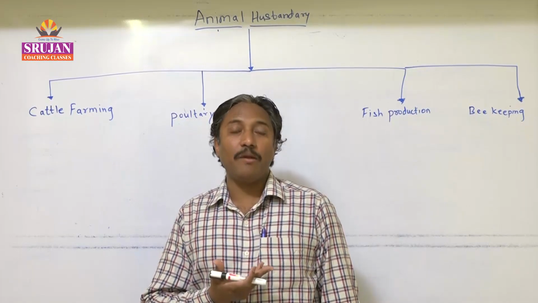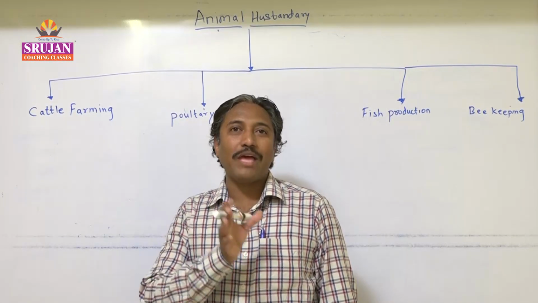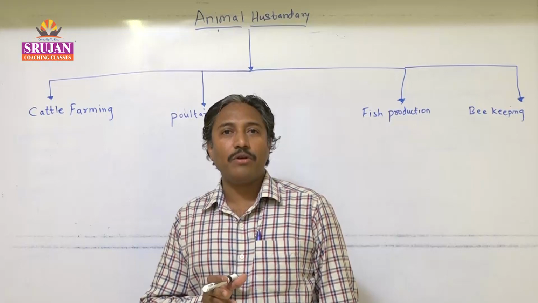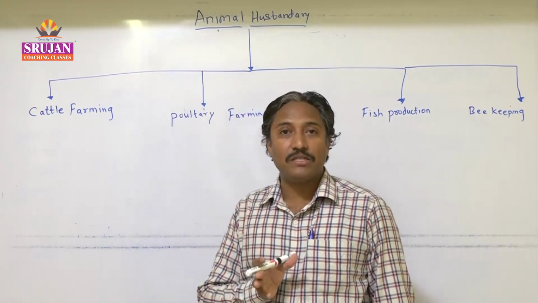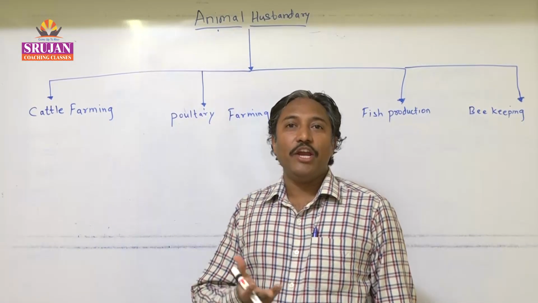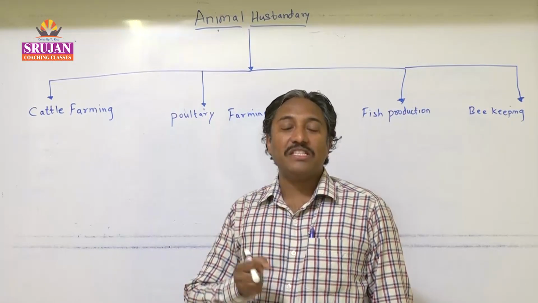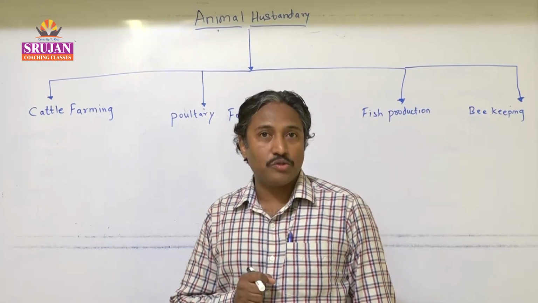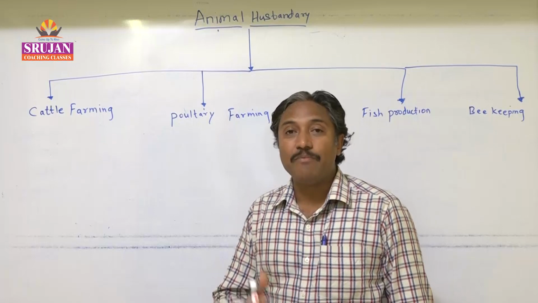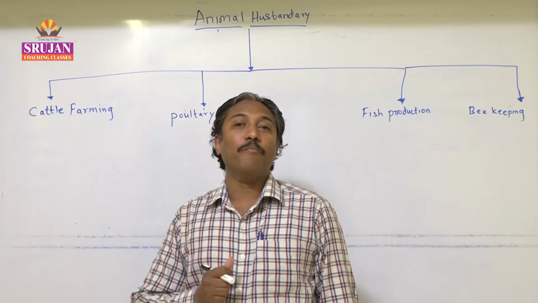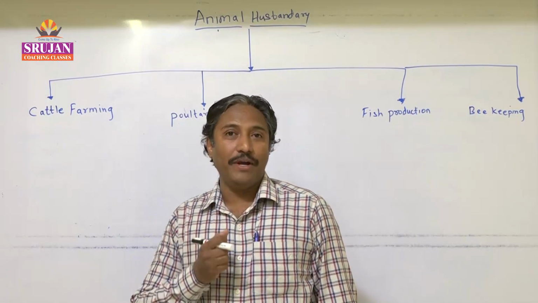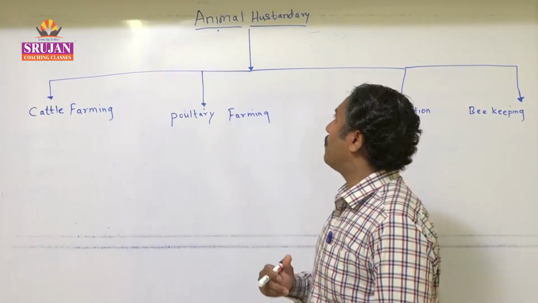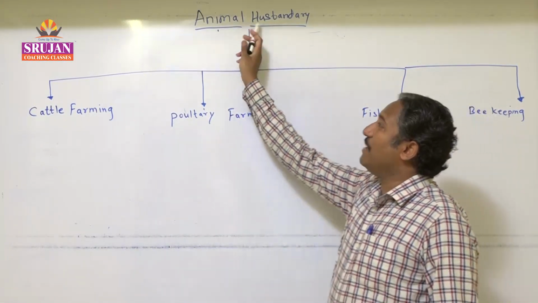Now this was the earlier part, in which we have seen how agricultural practices can be carried out, and what the necessary methods are which are generally applied in order to manage agricultural resources. Today we are going to see the second part of food improvement resources, that is known as animal husbandry.